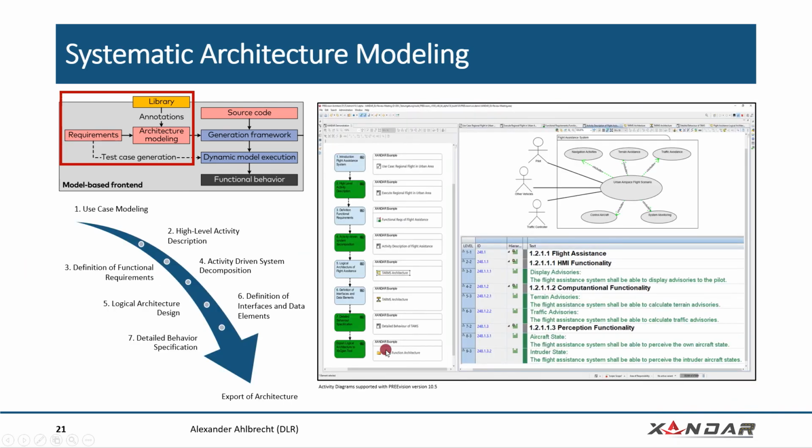We use the Prevision tooling, as seen on the right, and we start by modeling use cases and activity diagrams, and we derive requirements that we can then use to set up the logical architecture design. And the logical architecture design is also what we are using for the initial stages of the timing validation.